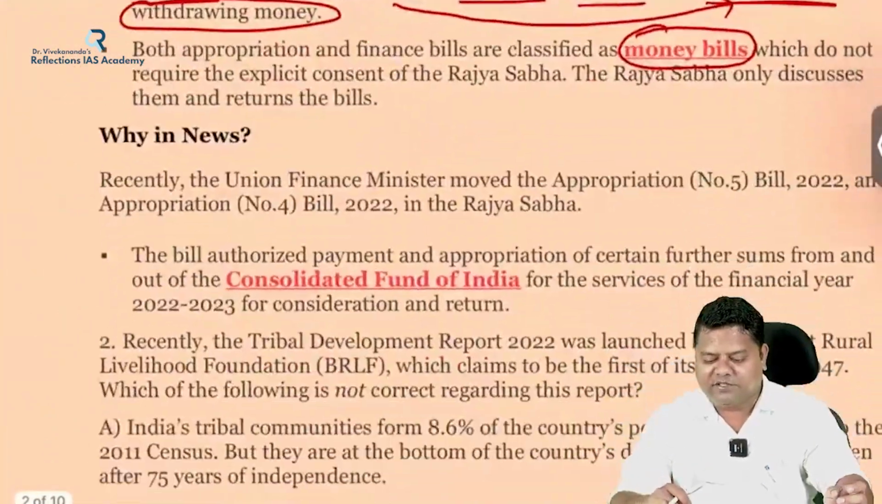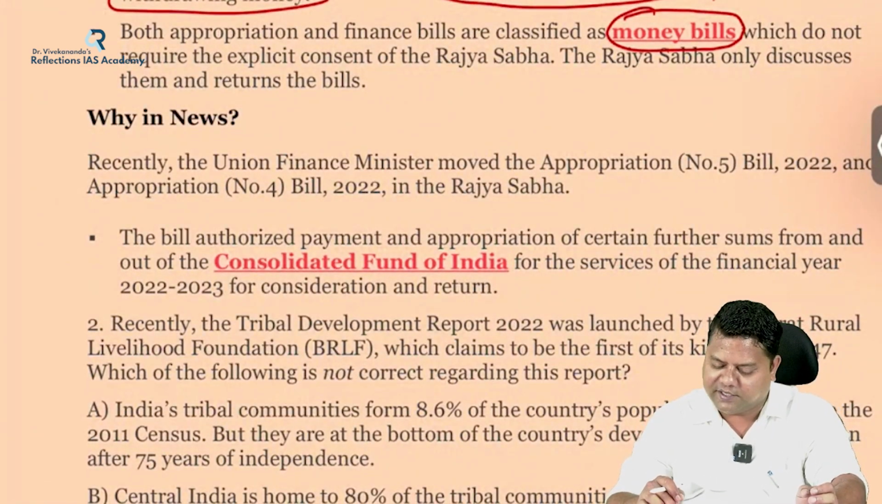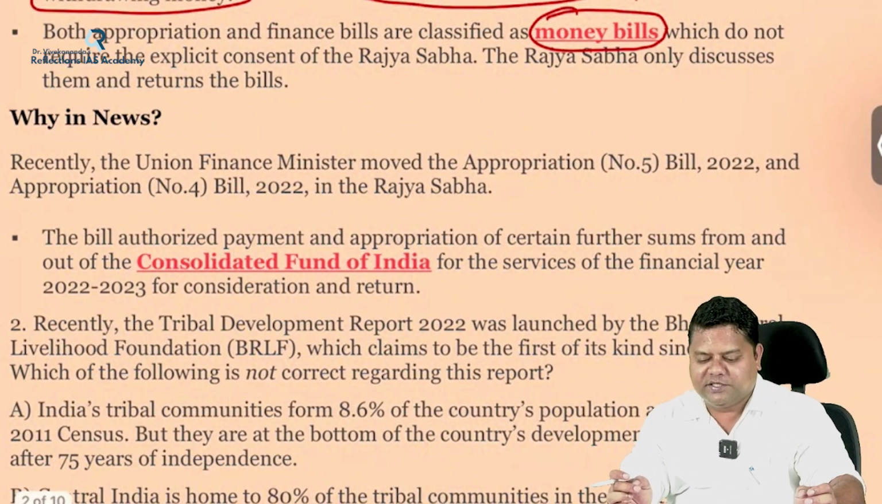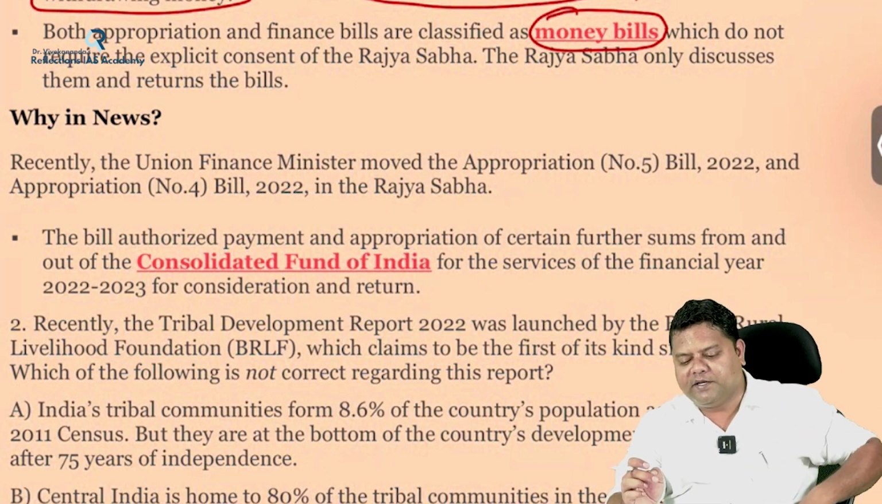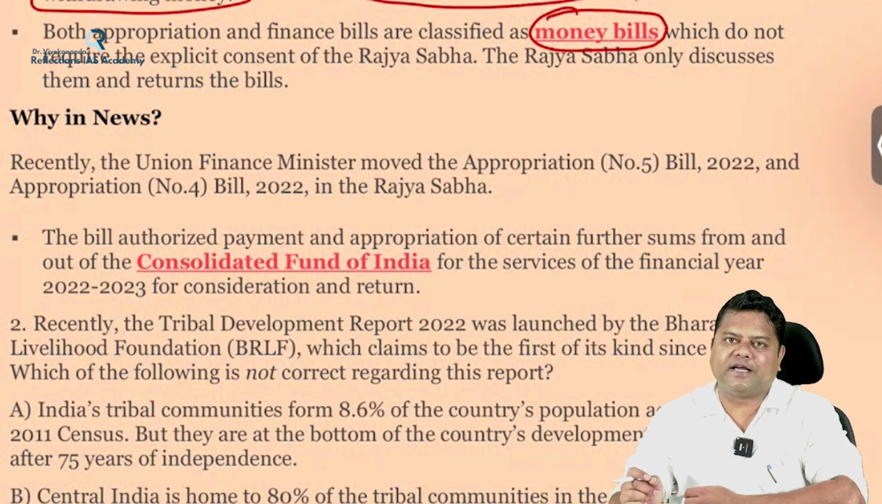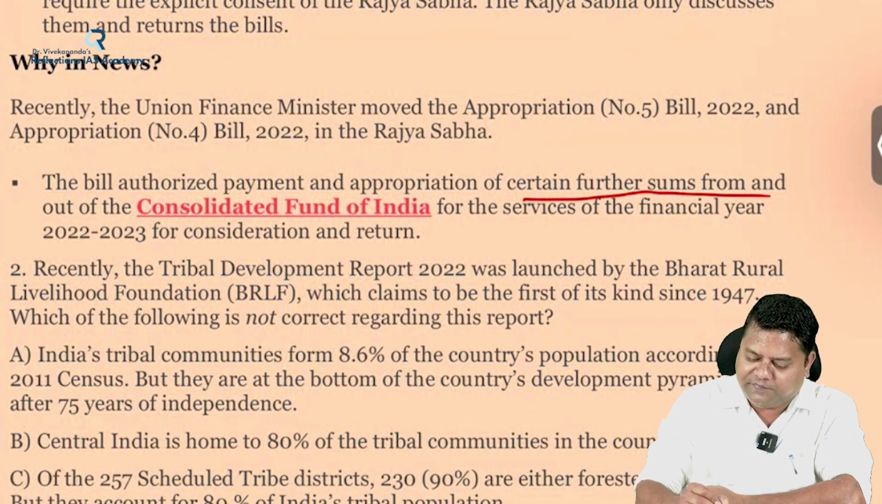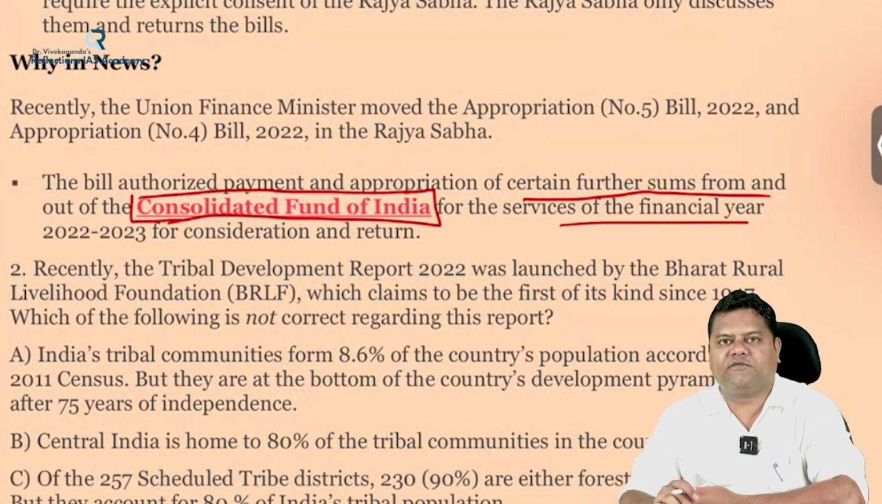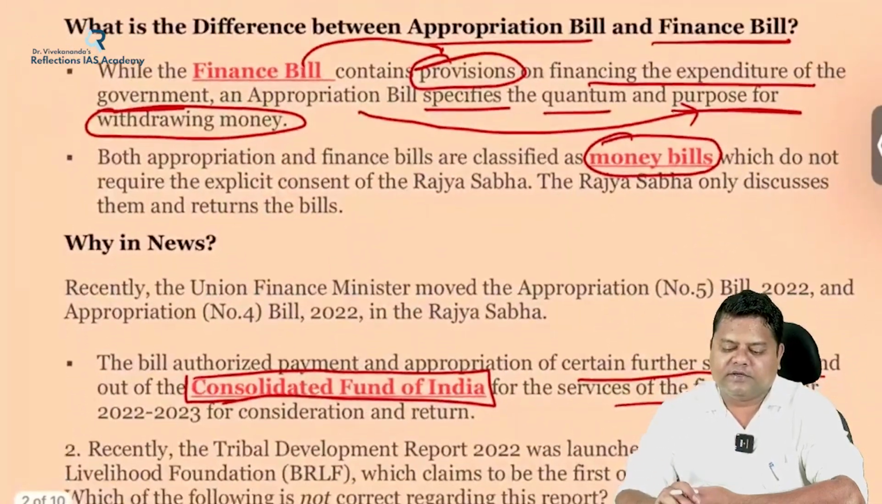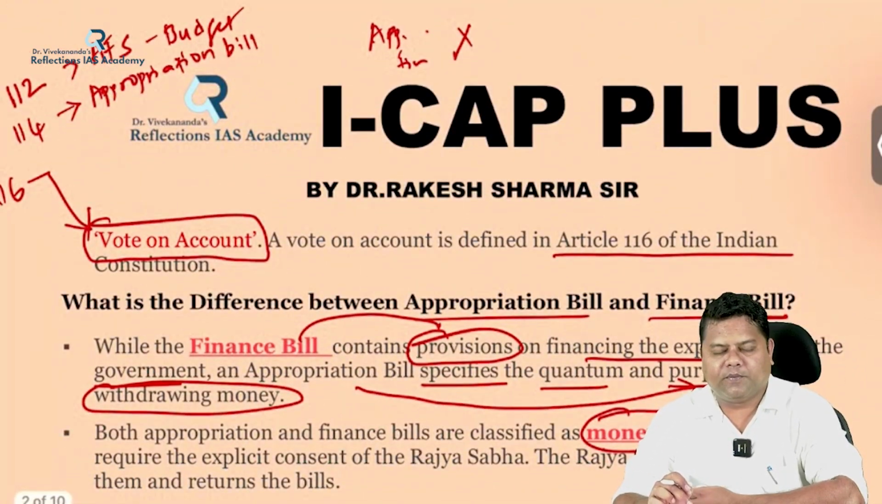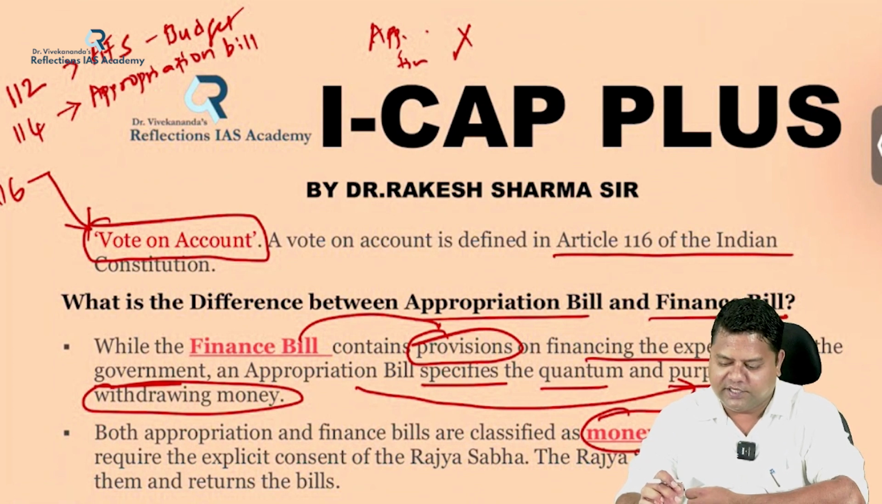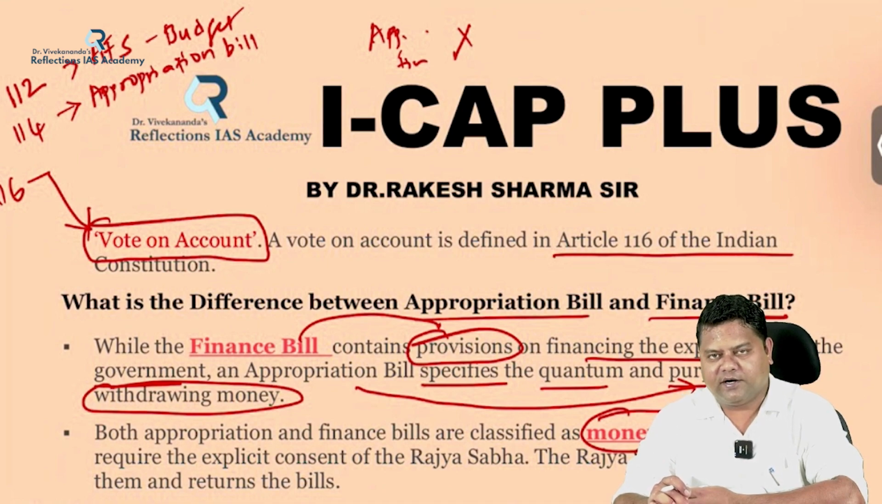And why was it in the news? Why are we discussing this appropriation bill in current affairs? Recently the Union Finance Minister of India has moved the appropriation bills number 5 and number 4 in the Rajya Sabha. And this bill authorized the payment and appropriation of certain further sums from which fund of India? The Consolidated Fund of India for the services of the financial year 2022-23 for consideration and return. So this is about annual financial statement, appropriation bill, appropriation act, vote on account, interim budget, finance bills, money bills, and the powers of Rajya Sabha and Lok Sabha regarding this.